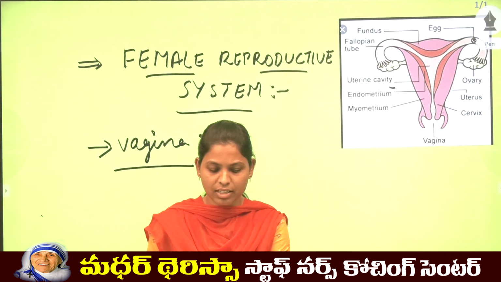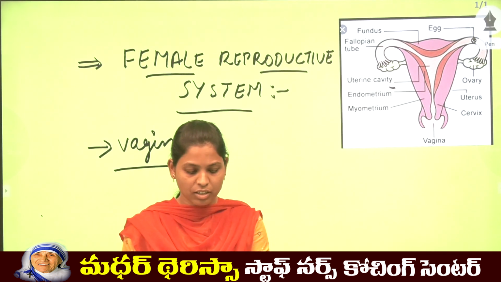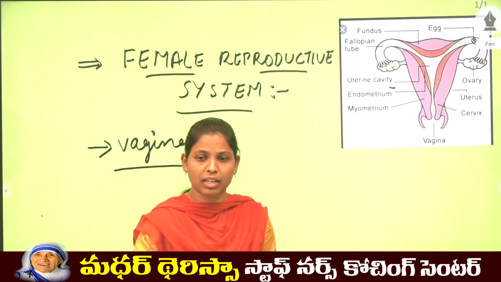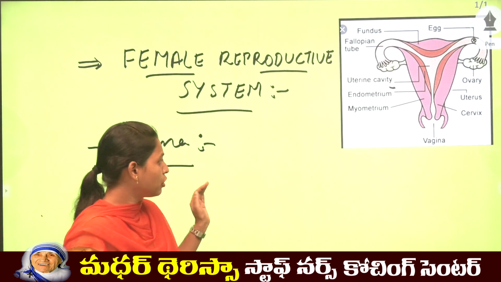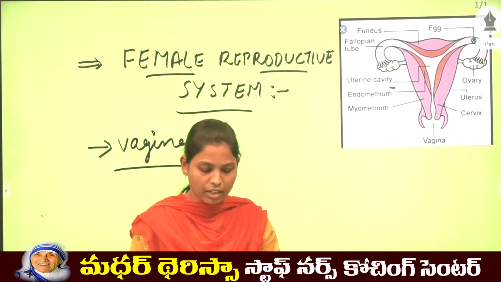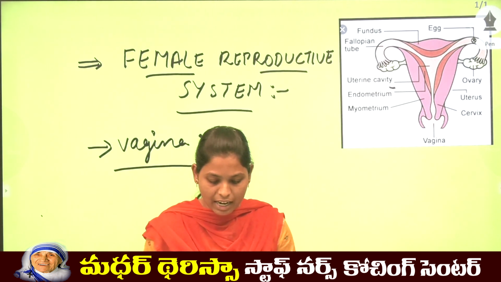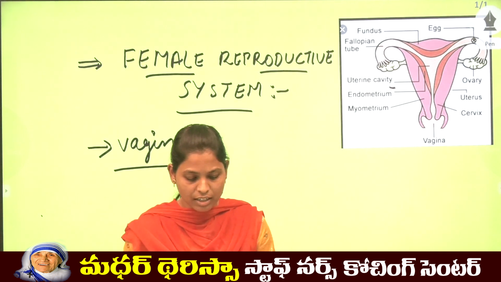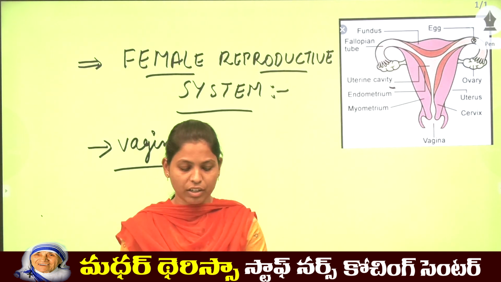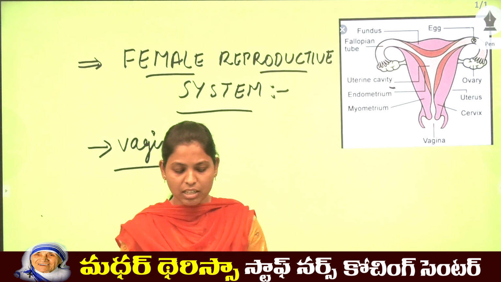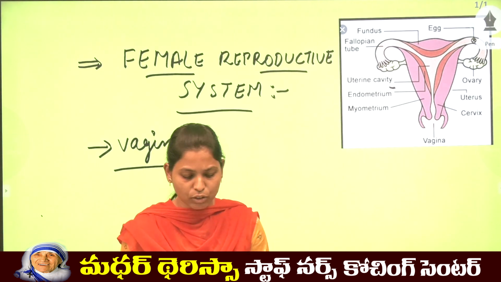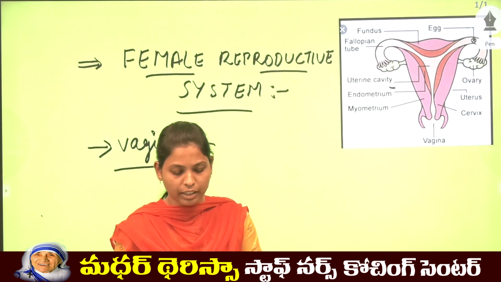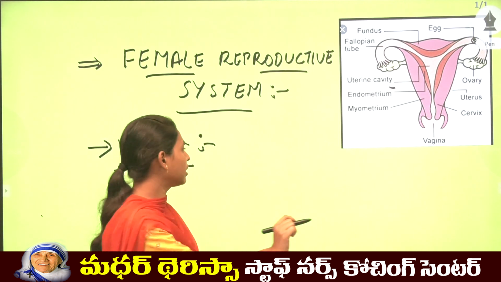The vagina is a muscular sheath connecting to the external genitals. Its functions are to accept the penis and sperm during intercourse, and to serve as the birth canal.